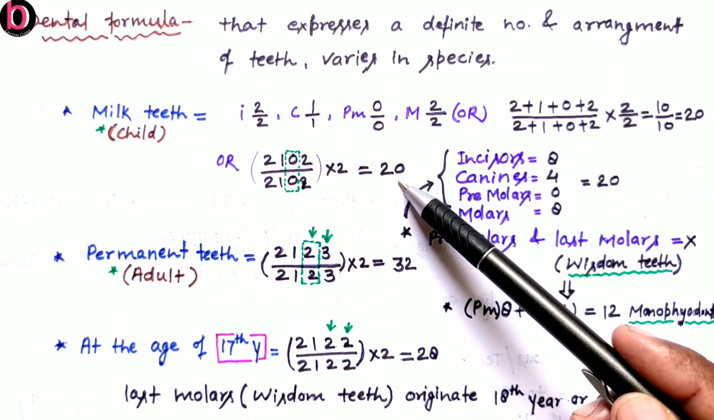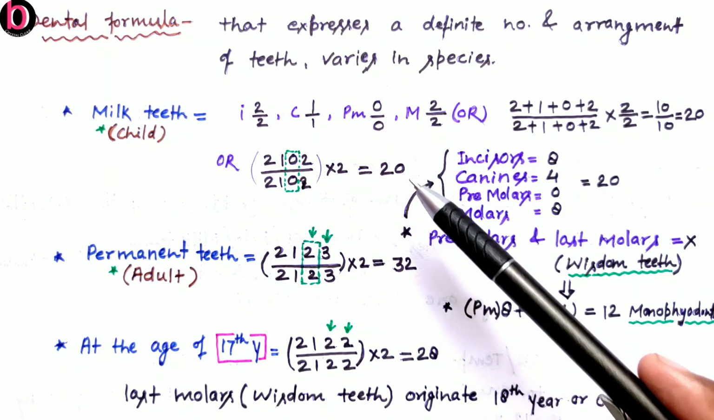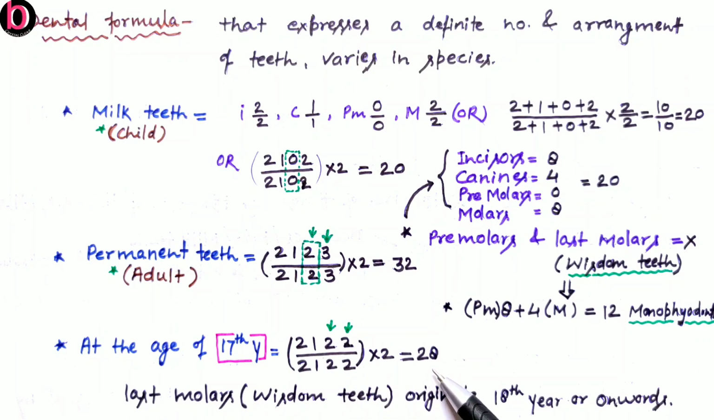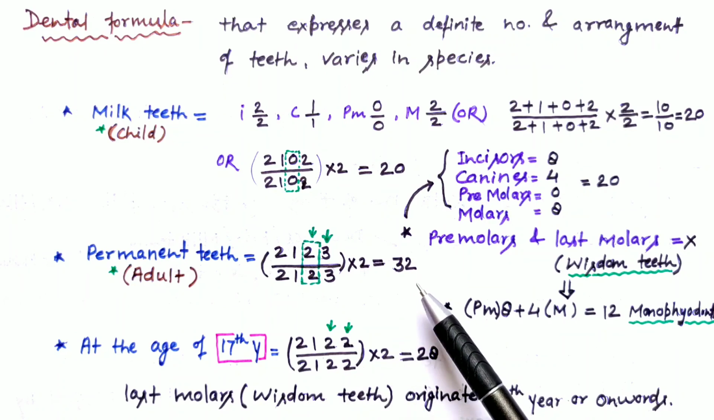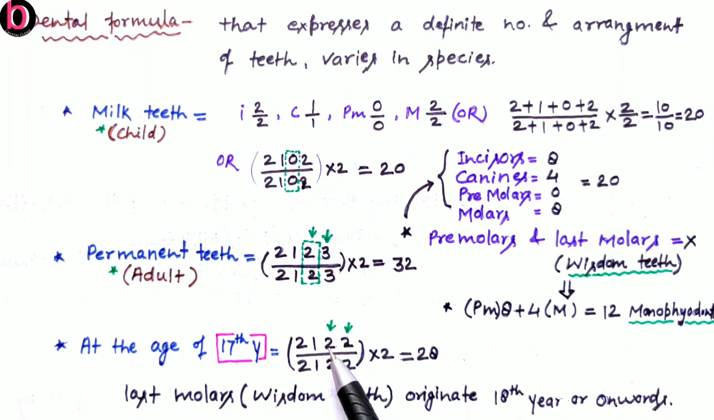So in milk teeth, in the childhood phase there are 20 teeth. At the age of 17 years, this is 28, and after 18 years onward, there are 32 teeth. So what is the difference here? Here premolars are both present, but the last molars, that is wisdom teeth, are absent. So the last molar or wisdom teeth originate from 18 years onward, and wisdom teeth are also vestigial in human beings. Most of the time, if infection occurs in teeth, it occurs in wisdom teeth.